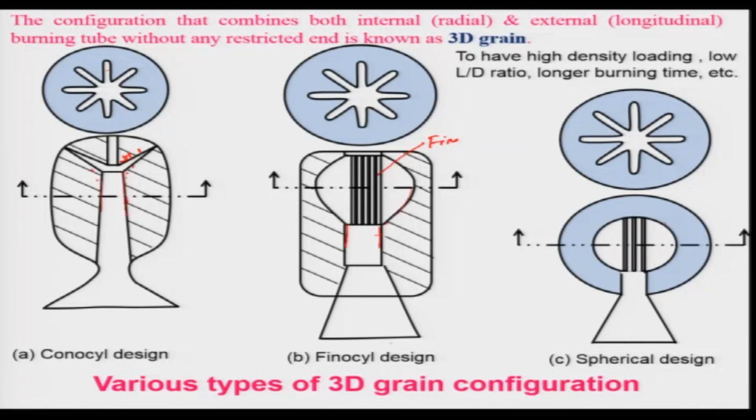Of course, the phenocyl design will have a lower one as compared to the conocylindrical design. And keep in mind that you will have to look at the 3-dimensional figures in the book of Sutton and others, to get a visualization of these things.